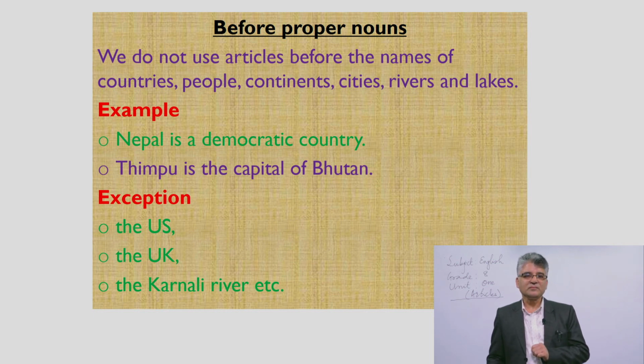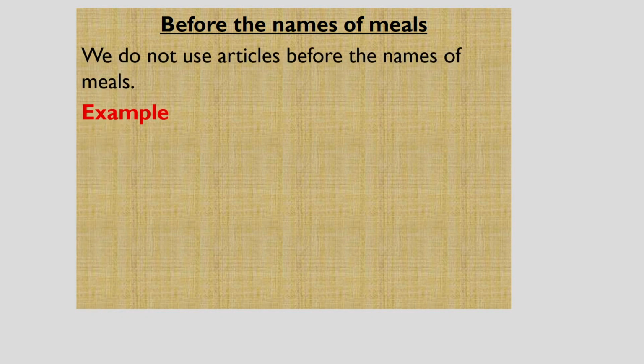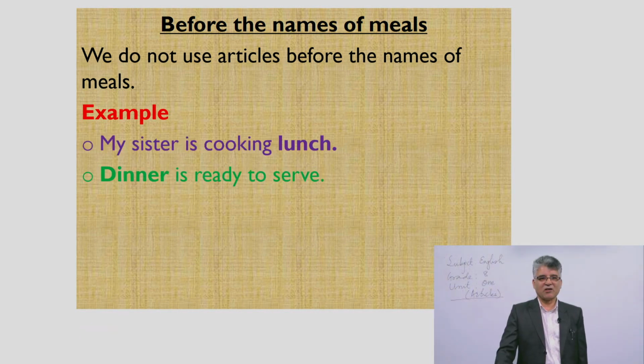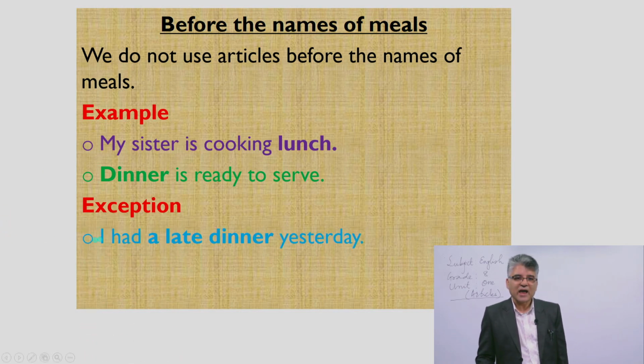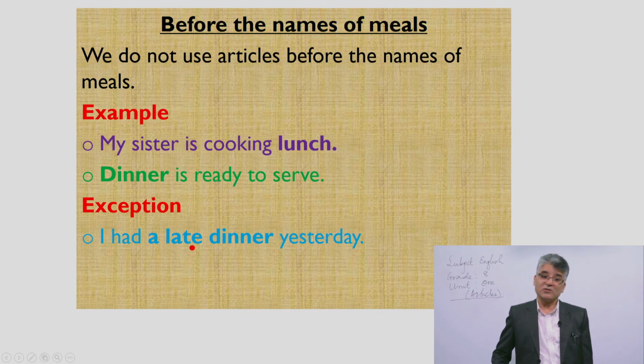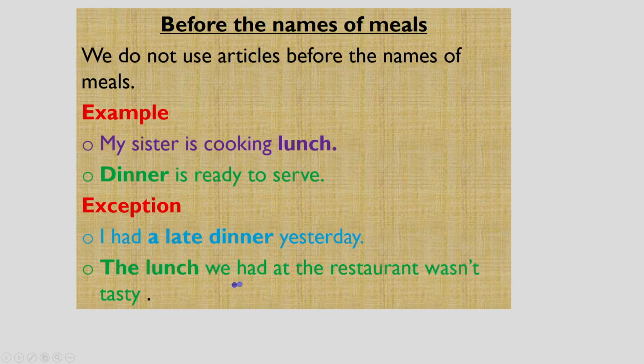Okay. And similarly, we don't use any article before the names of meals. For example, my sister is cooking lunch, dinner is ready to serve. As an exception, we can say I had a late dinner yesterday. Because of "late," we use the article here. The lunch we had at the restaurant was not tasty.